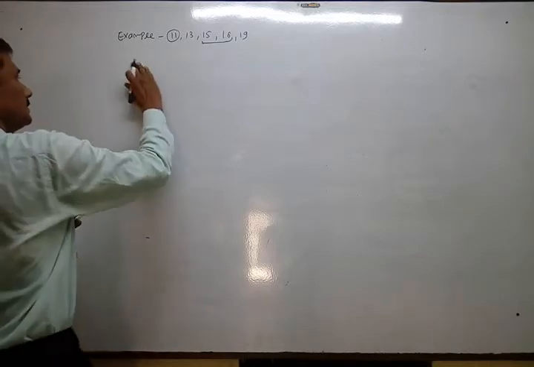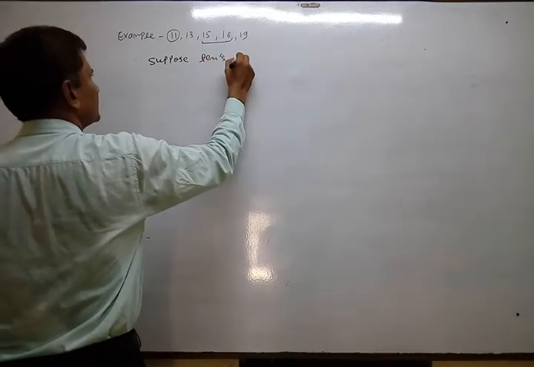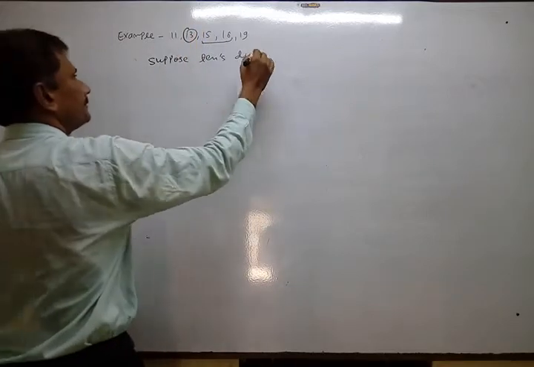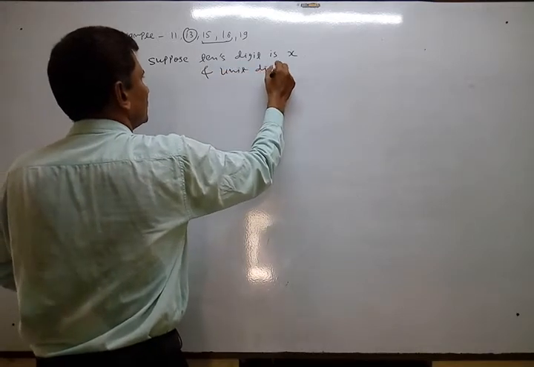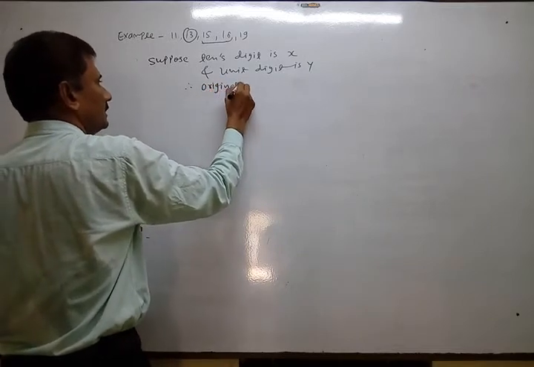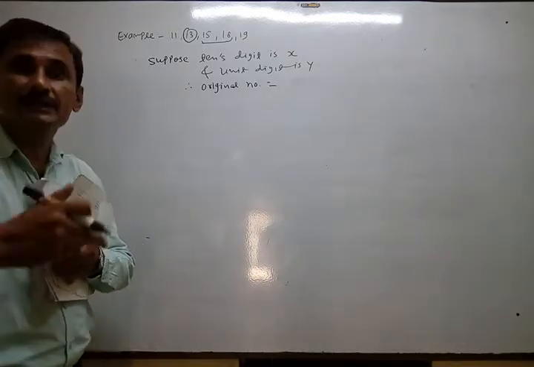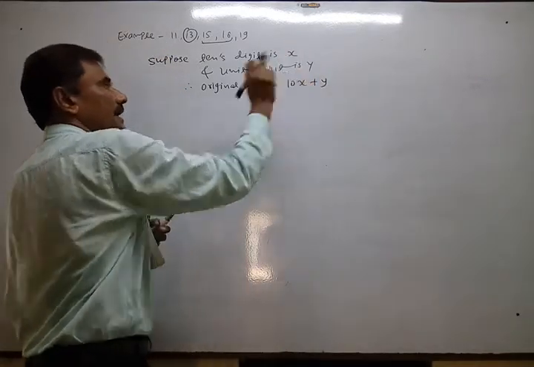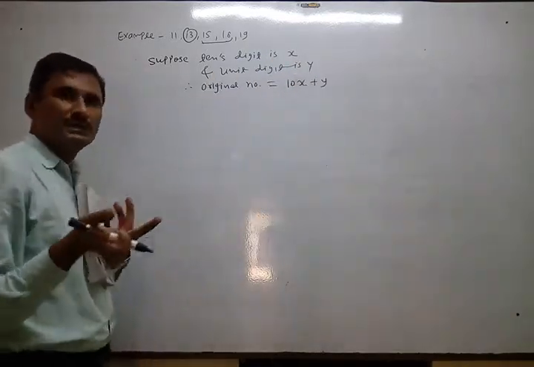So suppose tens digit is x, and unit digit is y. So that number means the original number, because after some time we will be getting a new number after reversing the digits. But now only that is the original number. How to get the number? By adding the place value of both digits. The place value of x is 10x and the place value of y is y, as it is the unit.